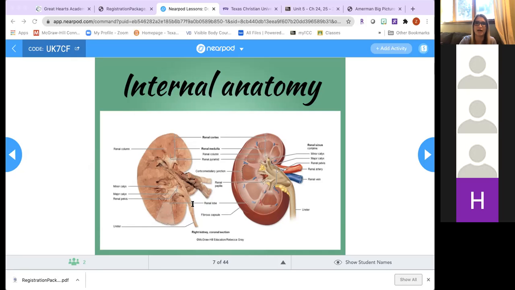Cortex projects into the medulla and forms renal columns, and these renal columns are going to separate these conical renal pyramids of the medulla. So the renal pyramids, on the flat picture, look kind of like a triangle, but their structure is actually like a cone. So the pointy part is going to point towards the sinus. That's going to be your renal papilla there. There are about 8 to 15 renal lobes, and each renal lobe is going to contain a renal pyramid. It's going to have parts of the adjacent renal columns, adjacent meaning next to the renal pyramid, and then also contains the cortex above the pyramid.